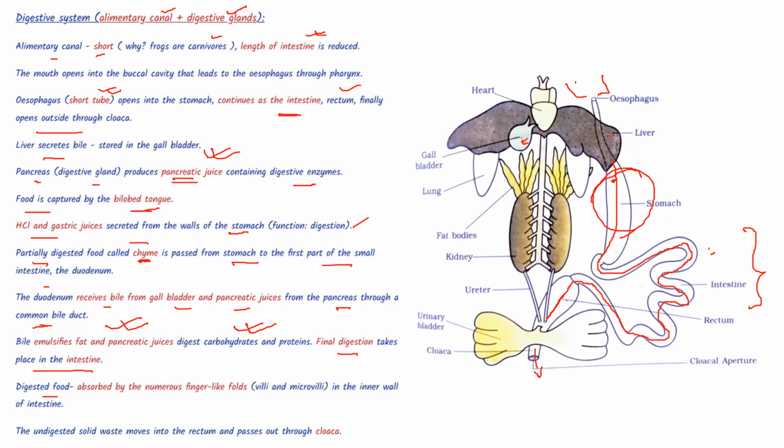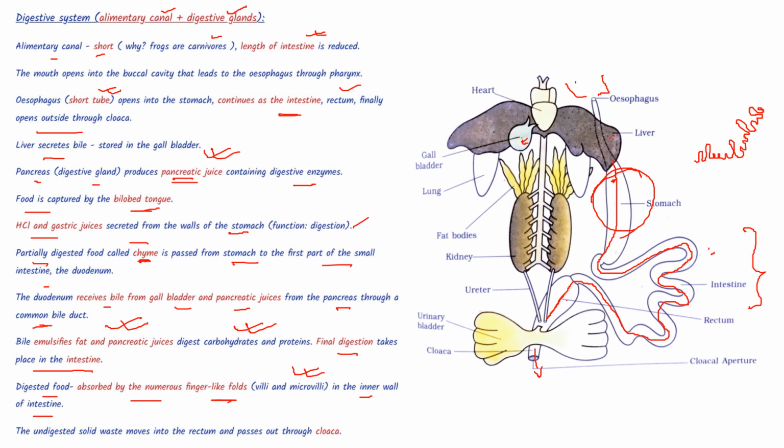The digested food is absorbed by the numerous finger-like folds called villi and microvilli in the inner wall of the intestine. Why is there the presence of these villi and microvilli in the intestine?